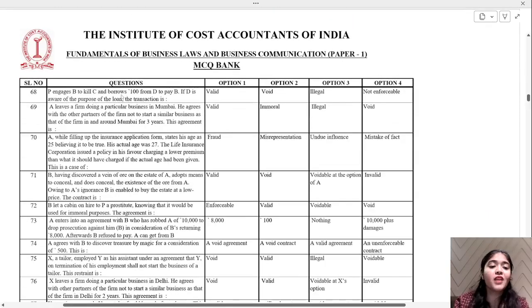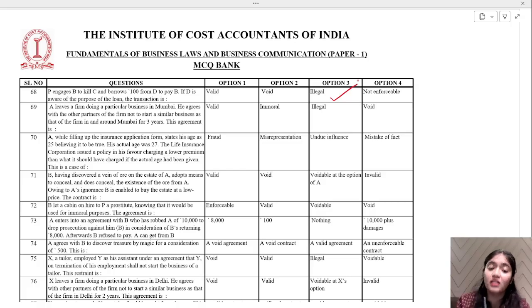Okay. P engages B to kill C and borrows 100 from D to pay B. If D is aware of the purpose of the loan, the transaction is valid, void, illegal, or not enforceable? Tell me what it can be. That is an illegal agreement. You know already the purpose is not legal. Then why are you lending the loan?